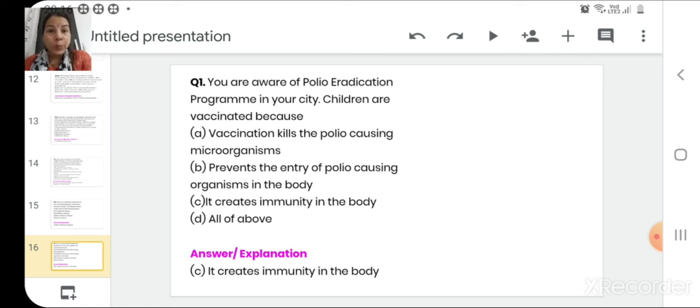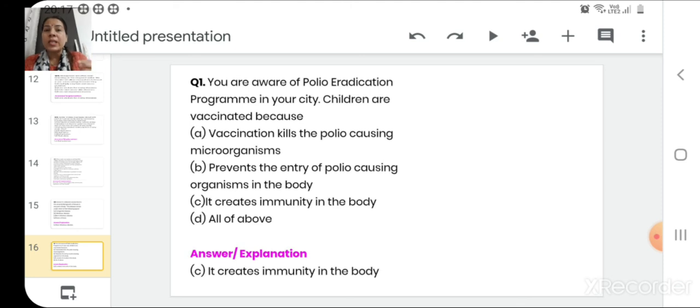To make its vaccine, we can heat kill the virus. We can kill the virus in such a way that it will not multiply in the host, but its structure will remain the same. So in this condition, these viruses will be called inactive viruses or killed viruses.